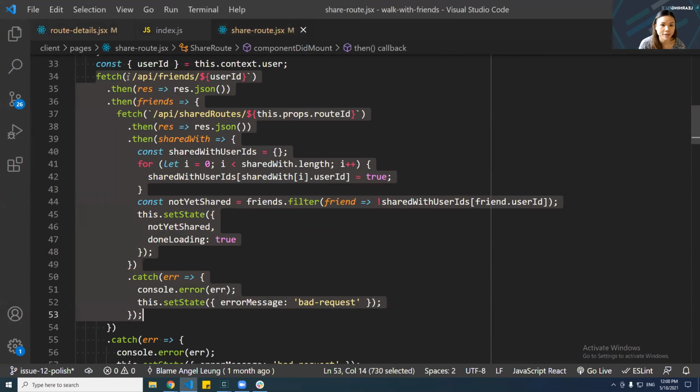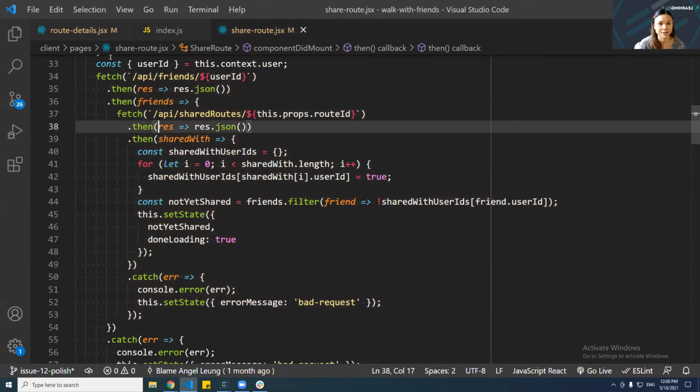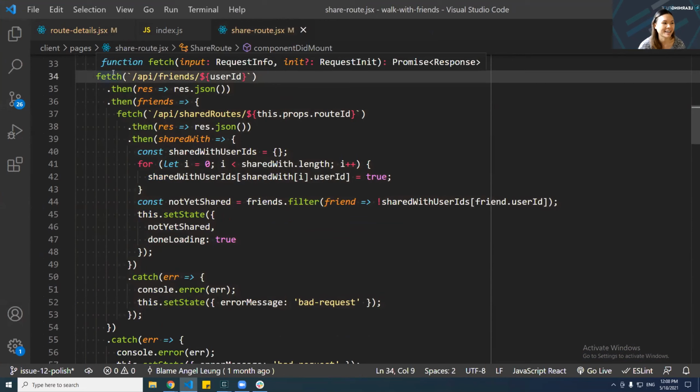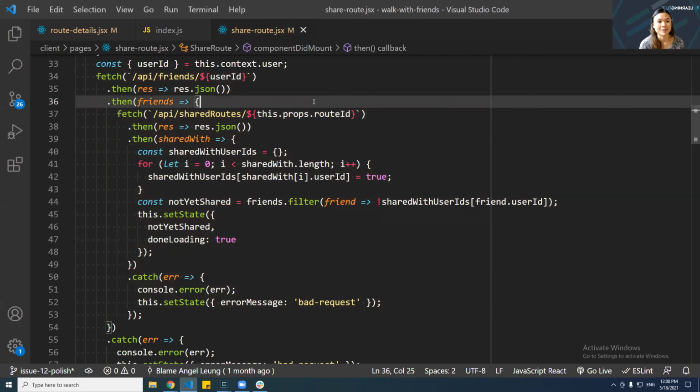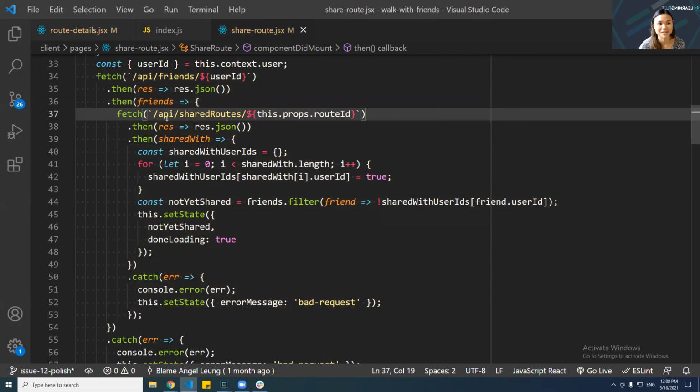And the second update that I have would be, I have a lot of promise chaining going on in my backend, or actually this is my front end code. I have a lot of promise chaining going on everywhere. And if I learn how to use async await, it's syntactic sugar that would help to reduce the amount of promise chaining I have going on here and just make it easier to read and understand.